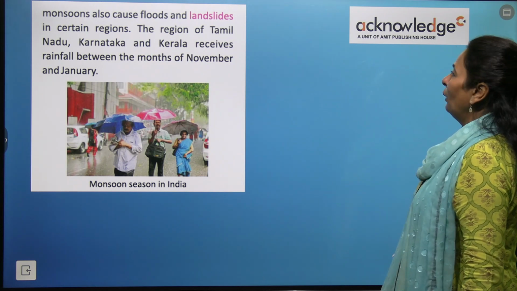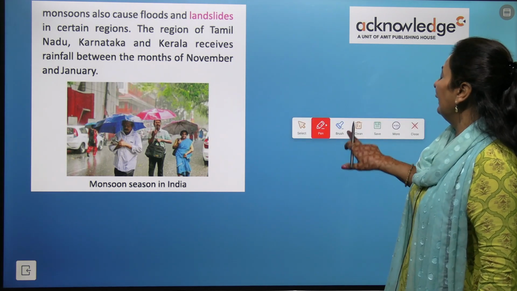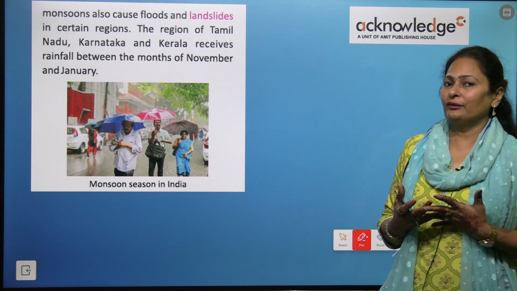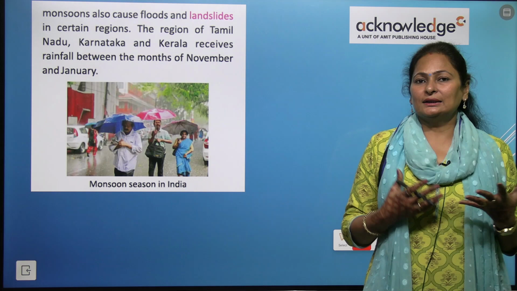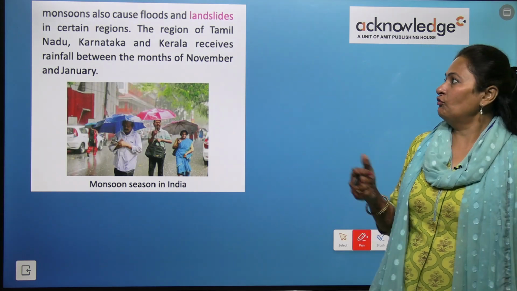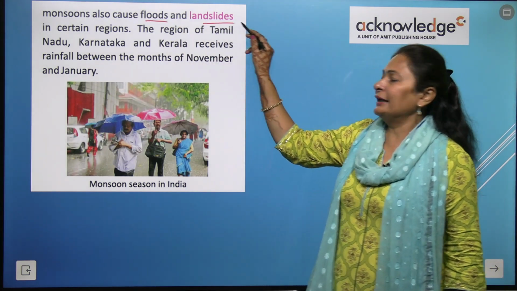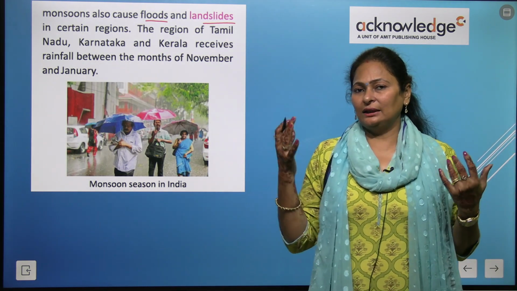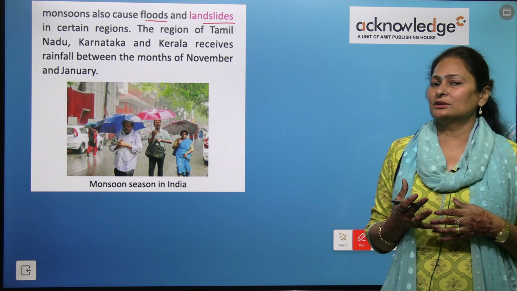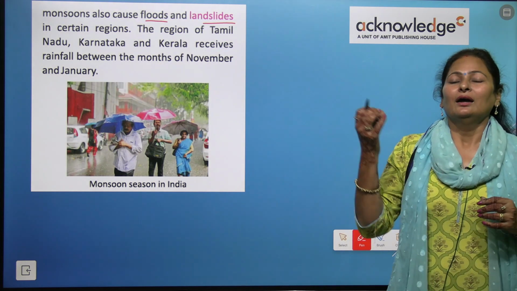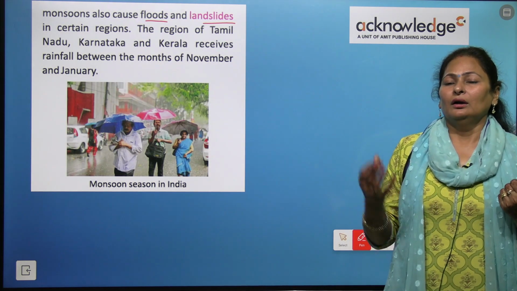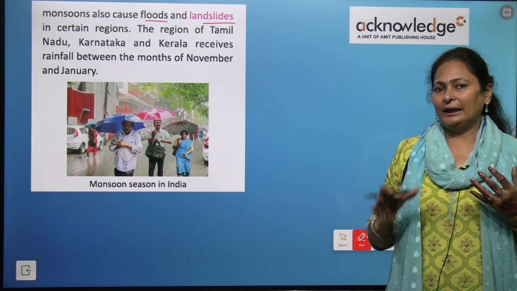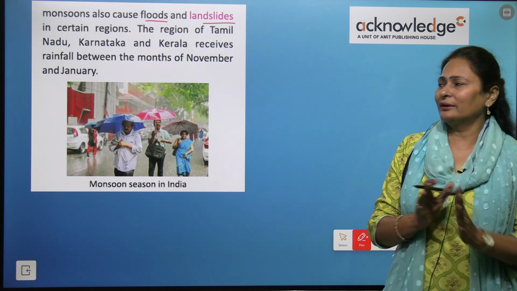Monsoon also causes floods and landslides. Floods mean overflowing of rivers or waterlogging, so it leads to floods and landslides in the mountainous regions. You must have seen landslides if you have visited any hill station during the rainfall. When there is a landslide, the road gets blocked, right? You get stuck there.